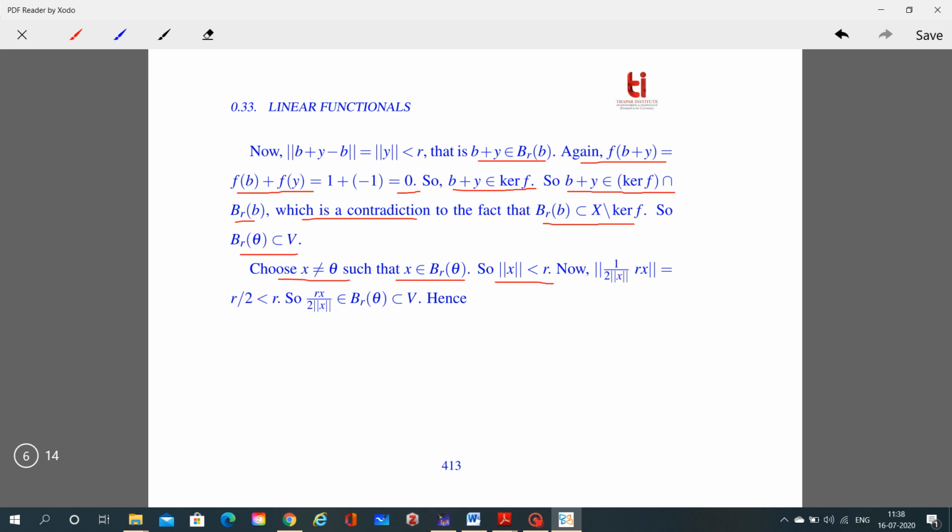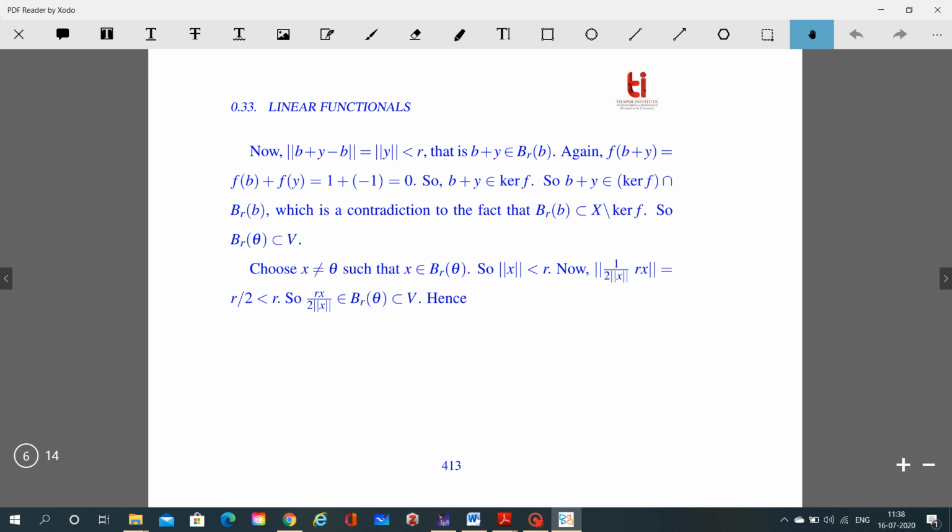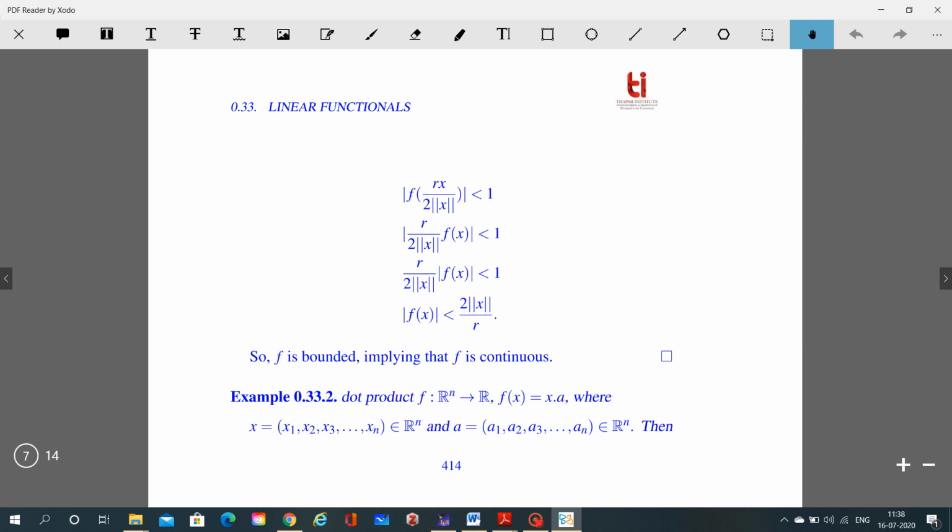So the norm of ax is less than r, and we consider r over 2 times the norm of ax, into x, whose norm is equal to r by 2, which is less than r. So rx over 2 times the norm of ax belongs to B(r, theta), which is a subset of B.